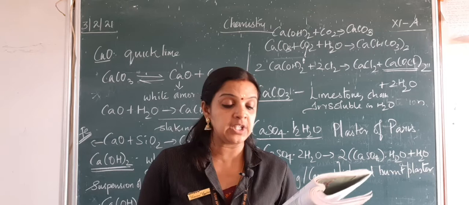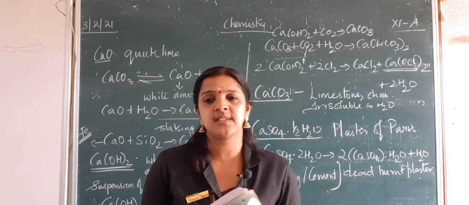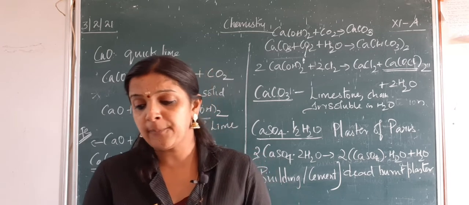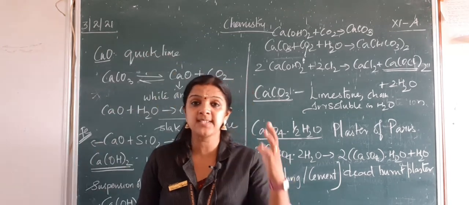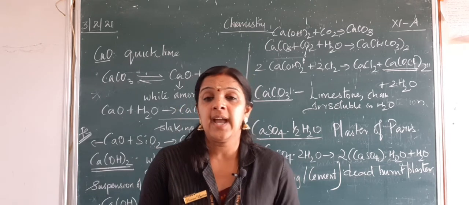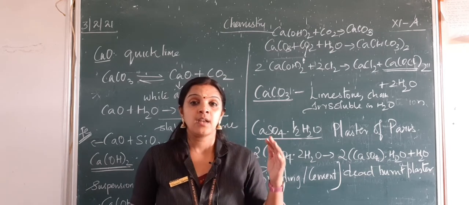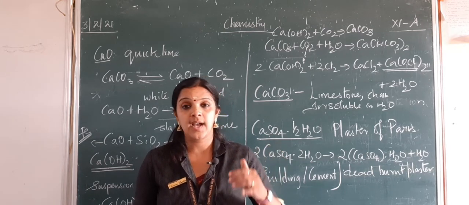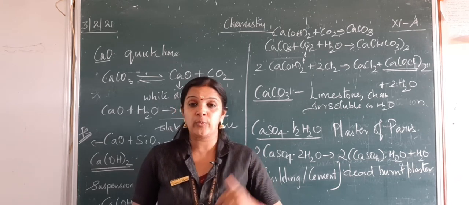And also you have the uses. The last paragraph is the biological importance. With this, the lesson gets over, children. You have to learn the basic properties of alkali metals and alkaline earth metals, and you should know the chemical properties when they react with air, water, hydrogen, halides, their reducing property, and with liquid ammonia.